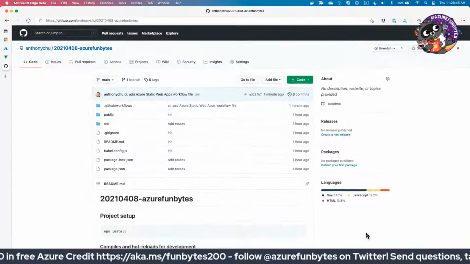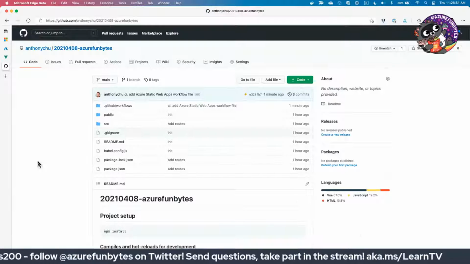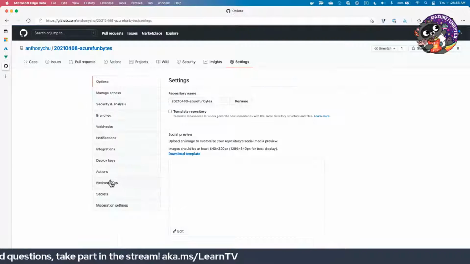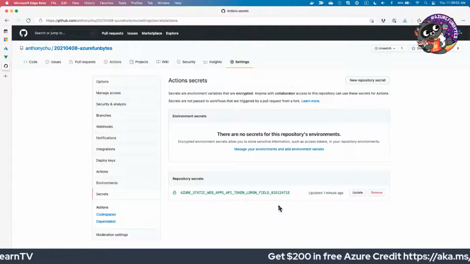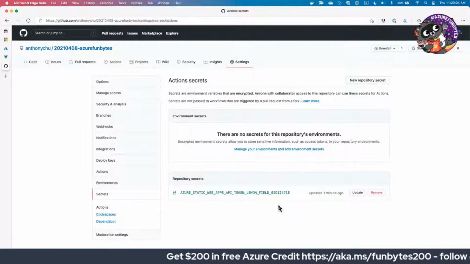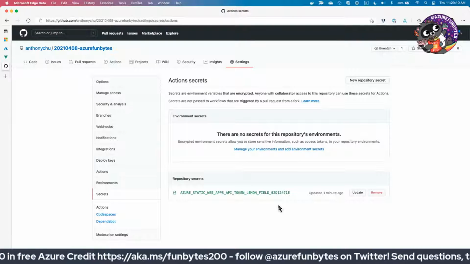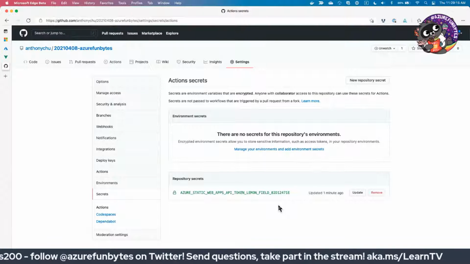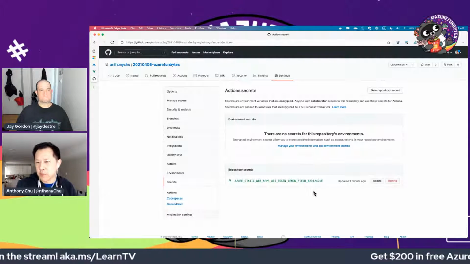One is that it created an Azure Static Web Apps resource in the cloud, so a place to host our app. And then we also committed a secret into our repo. I love that it handles secrets for you. This can be kind of confusing for people, especially new users. So having this authentication, and just so everybody knows, there's an authentication piece that you do for GitHub before you get started, either within the portal or also in VS Code. Yeah, so I've done that before. The extension actually remembered my GitHub login. Otherwise, you're right, it would have prompted me.